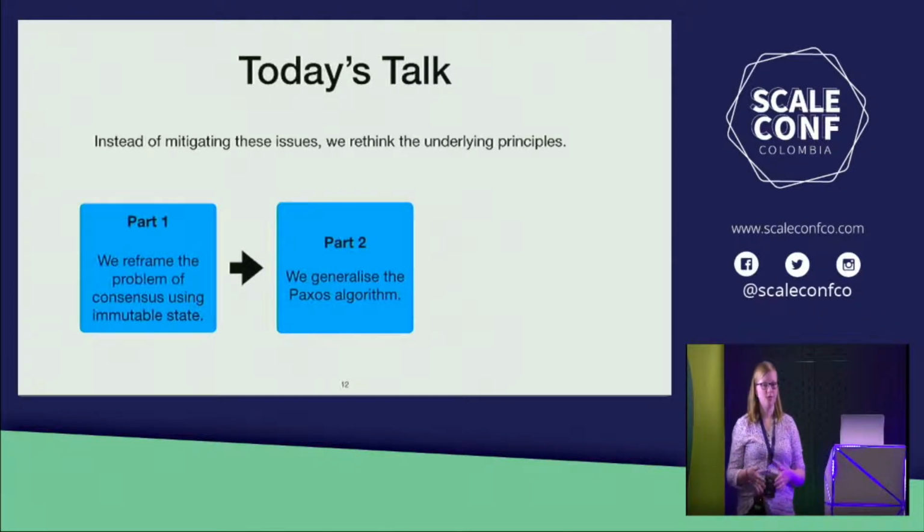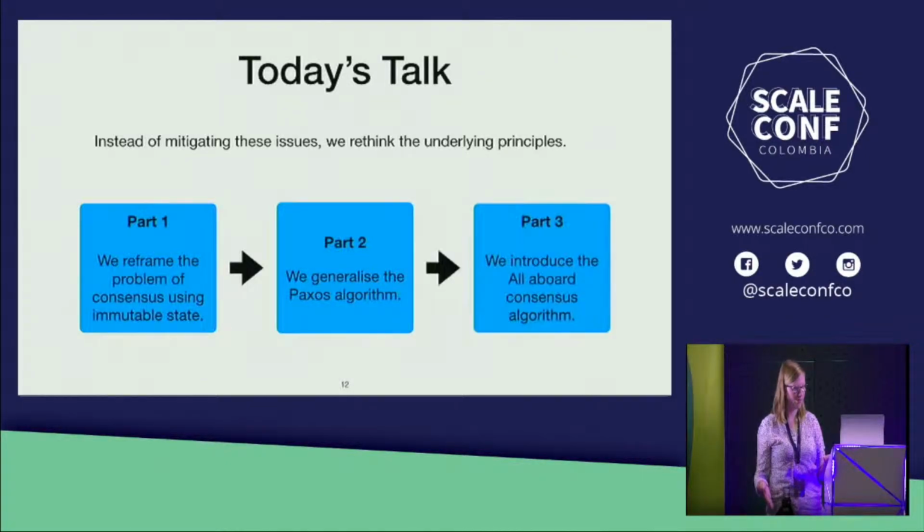In the next part of this talk, I'm going to describe this famously difficult algorithm for you and show that it is in fact conservative. I'm just going to talk about one of the ways that it's conservative, which is how it uses quorums, but in my research work, I've talked about all different ways. And in the third part, I'm going to show you an algorithm. I call this algorithm All Aboard Consensus, and it seeks to achieve consensus in just 1 round trip.